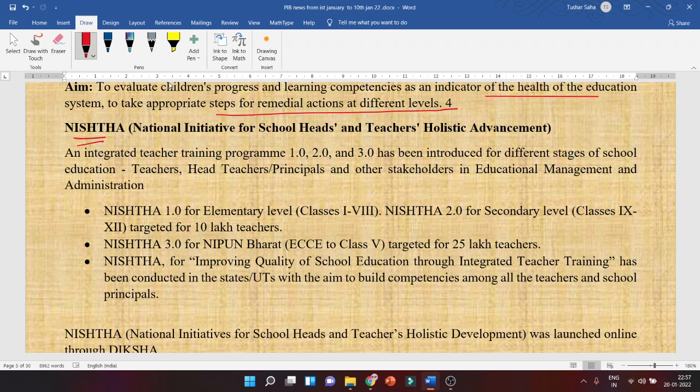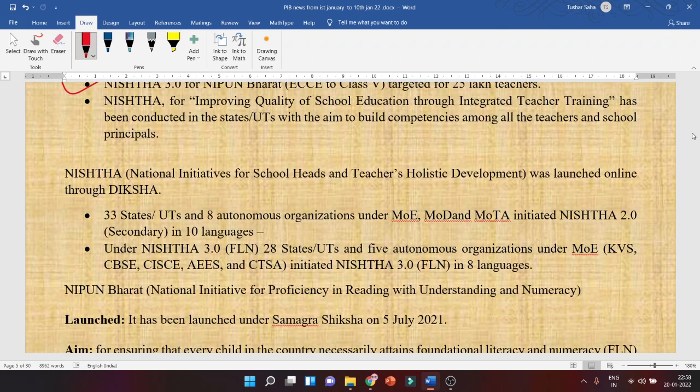Then NISHTA, National Initiative for School Heads' and Teachers' Holistic Advancement. So when you see NISHTA, you can get an MCQ like, what is H in NISHTA? Okay, so see why I told you, what is the first H, because it has Heads and it has Holistic. So maybe Holistic you can easily guess, but Heads you can't. Okay, so you will have to remember all the abbreviations. Very important. You can't miss that. Then what is NISHTA 1.0? What is NISHTA 2.0? What is NISHTA 3.0? Everything is there. You go through it and things will get clear.